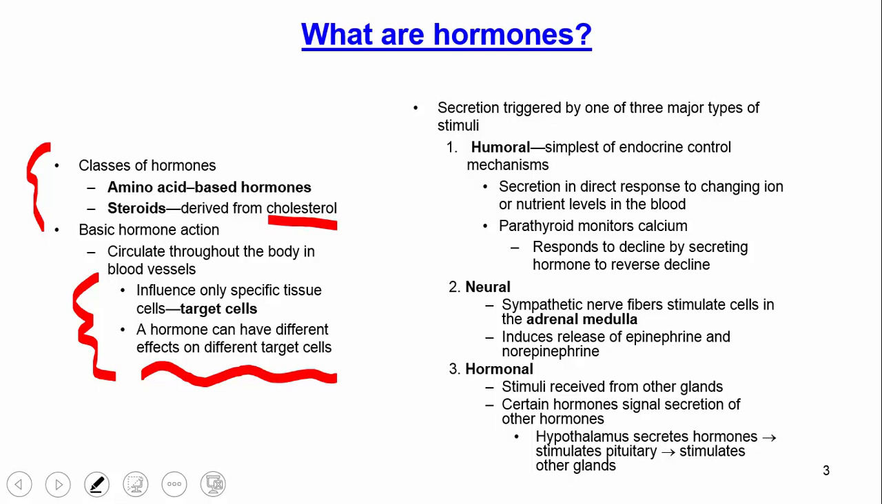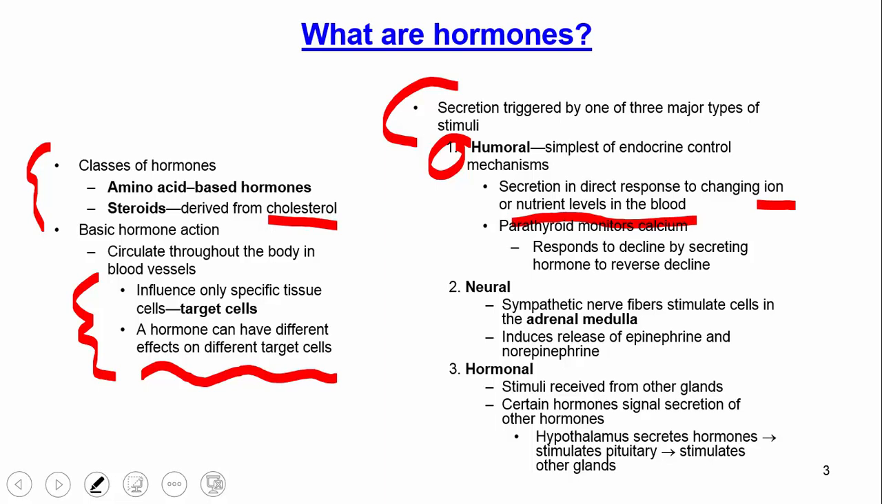Whenever we talk about secretion, we're talking about three main types of stimuli. The first is called humoral. This is the very simplest form of endocrine control. In this situation, the secretion is released in response to some simple blood parameters. For example, changes in the ionic levels or nutrient levels in the blood. Another example is the parathyroid monitoring calcium. So really we're talking about chemical or nutrient levels in the blood.